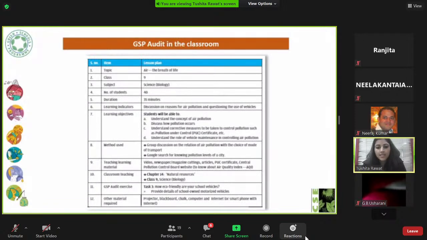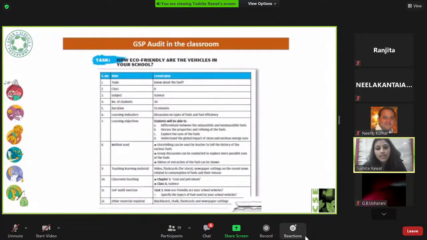Then there's another example of a lesson plan, which is about natural resources, where we discuss reasons for air pollution and the use of vehicles, directly related to the section I just shared: the age of vehicles, the fuel they use, their certification. All that can be included in this chapter. This is for grade 9.